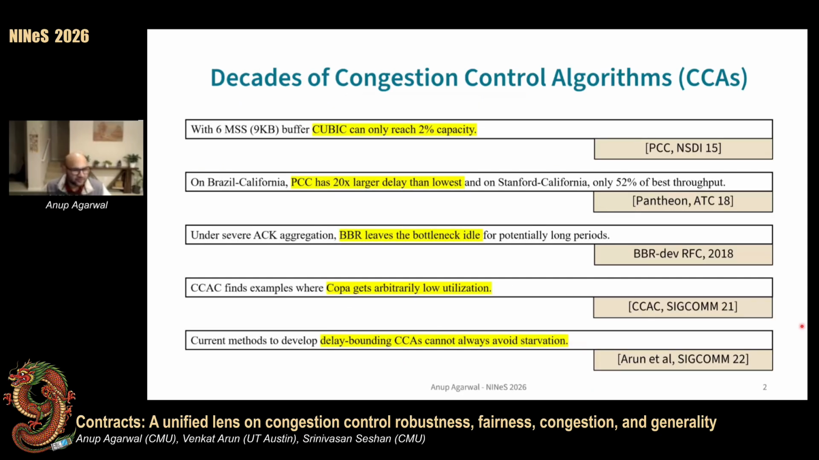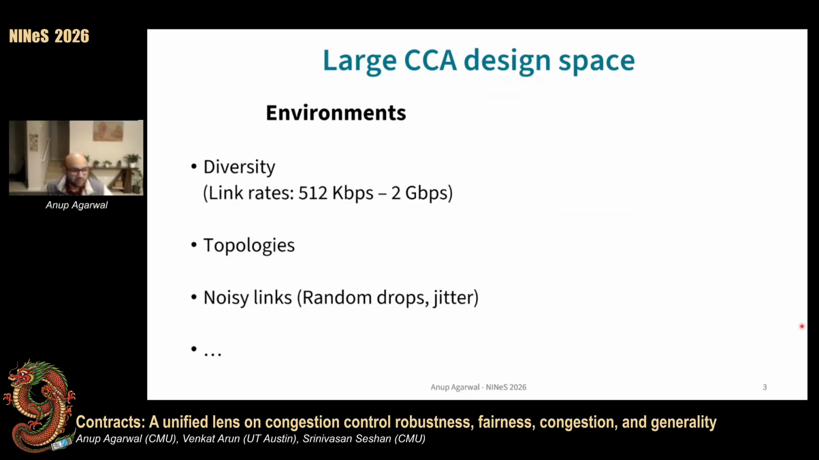Now, despite decades of research in congestion control, we keep finding flaws in existing algorithms and come up with new ideas to fix them. We want algorithms that can generalize to a wide range of environments with different link rates, topologies, and links, and simultaneously optimize a variety of objectives like throughput, latency, and fairness. Unfortunately, we don't fully understand how these environments and objectives interact with each other and impose trade offs.